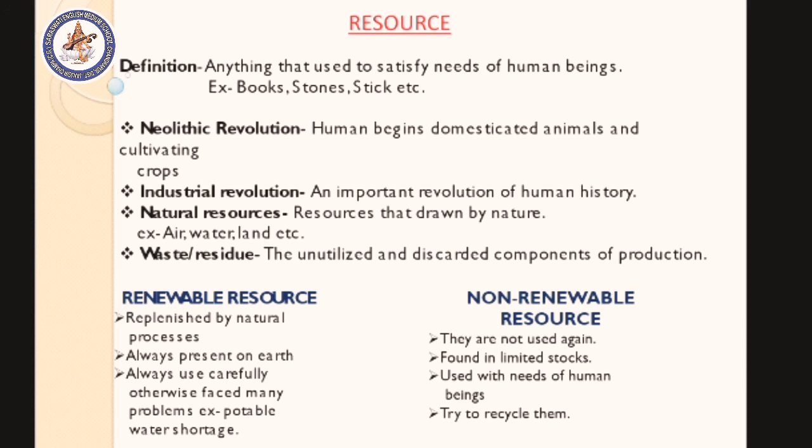And next, we should use them carefully and try to recycle them. If we recycle non-renewable resources or their wastes, it will benefit us and every human being.